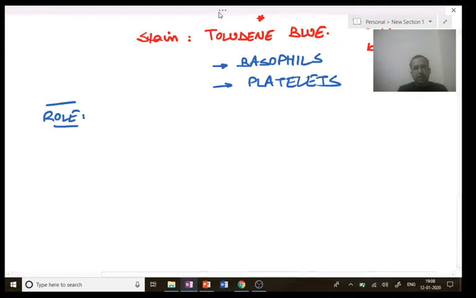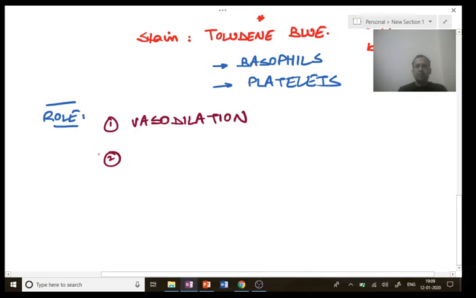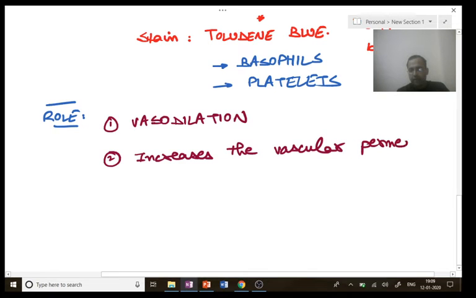Role of histamine. Histamine causes vasodilation. Next, it increases the vascular permeability. By which mechanism? In inflammation, we saw that there are three main mechanisms of increased vascular permeability.